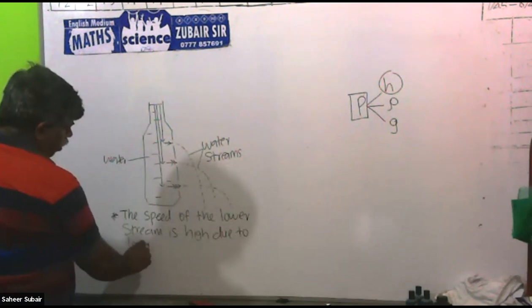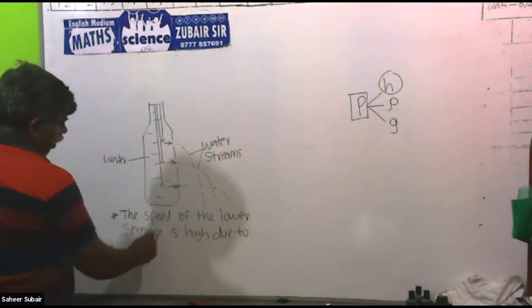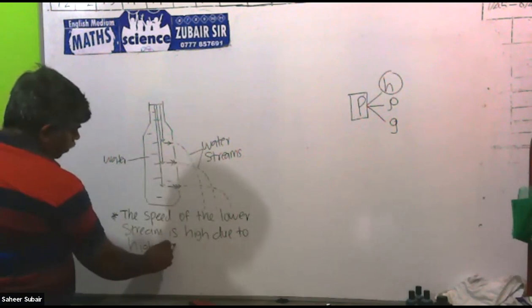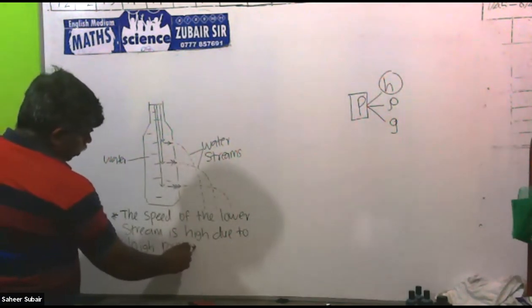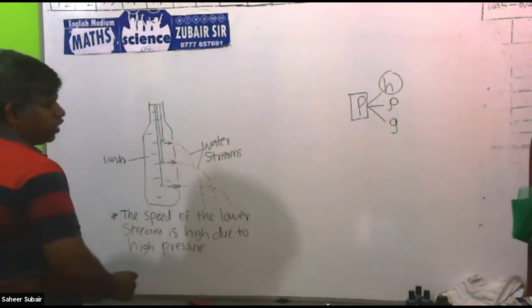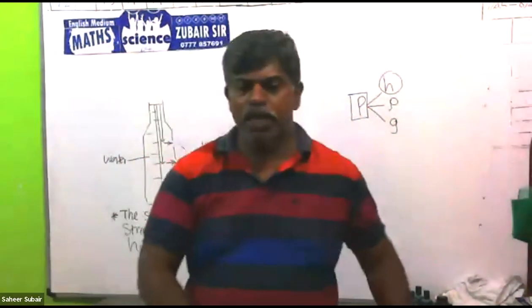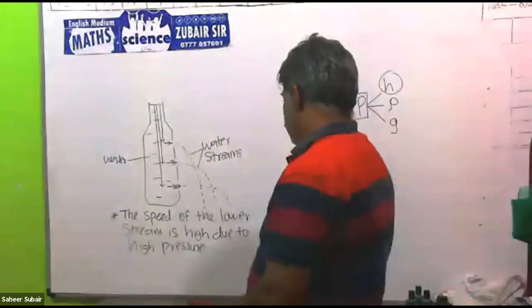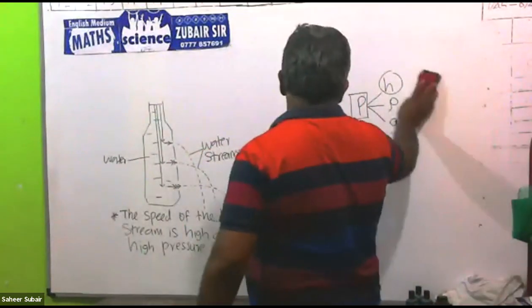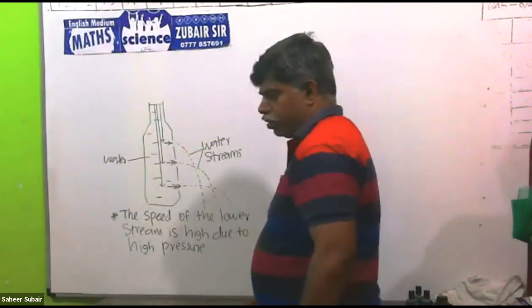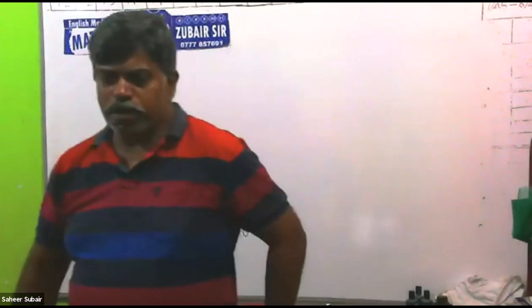The speed of the lower stream is high due to high pressure. Then only in the lower part is the pressure high. That means the pressure increased with the depth. To show that only, that diagram is given.